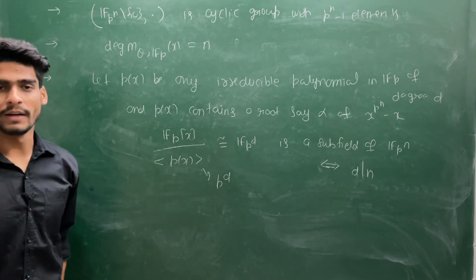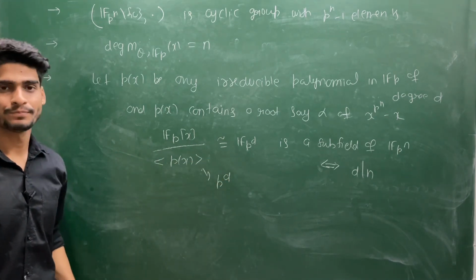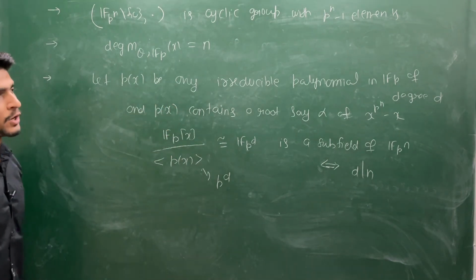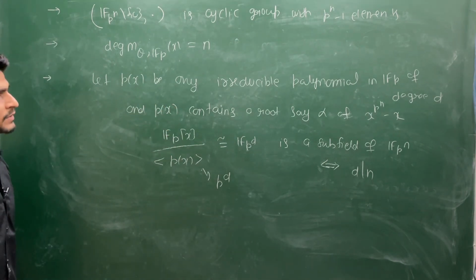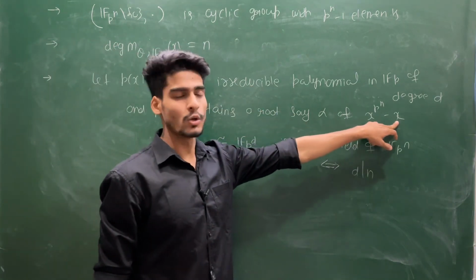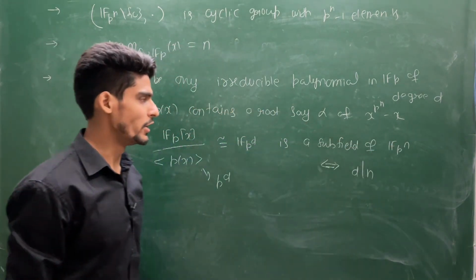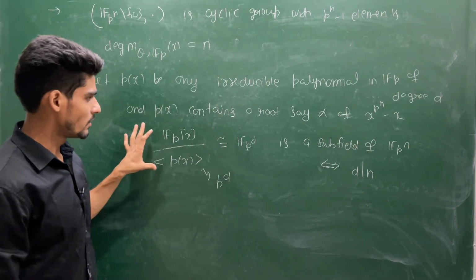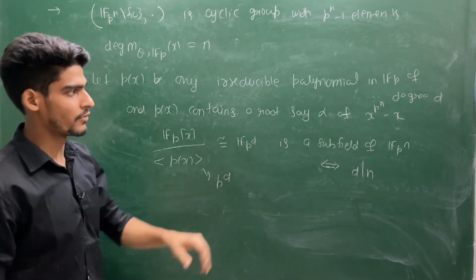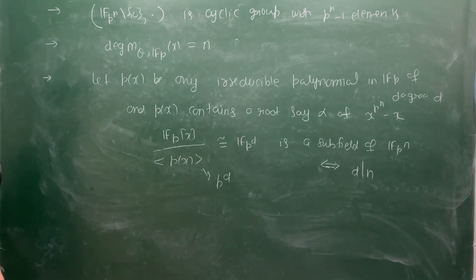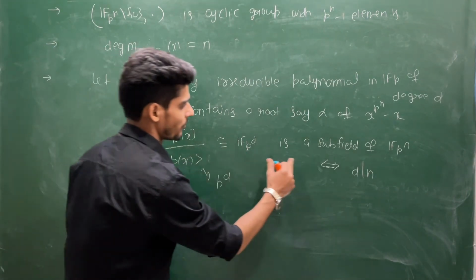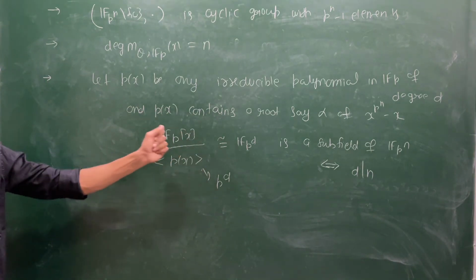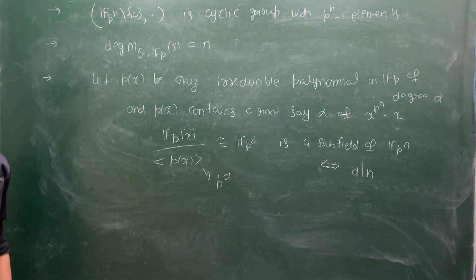Can you argue why this is a subfield? Because you are choosing P(x) to be any irreducible polynomial in Fp, and this contains a root of this polynomial. That is why this structure is a subfield of F_{p^n}, and this is a subfield if and only if this d divides n. So this is all the hint for you to factorize your x power p^n minus x.